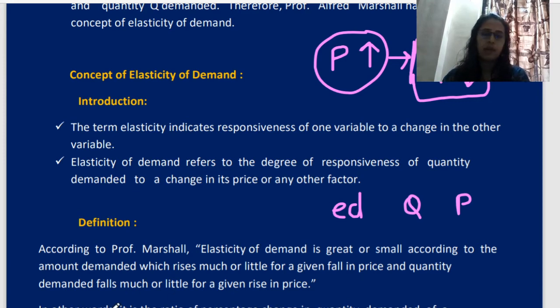Are you understanding? See, it is the ratio of percentage change in quantity demanded of a commodity to percentage change in price. Elasticity of demand is great or small according to the demand. Whatever quantity we have reacted, accordingly you will get the value. But you are reacting to what? You are reacting to price. So, quantity demanded falls much or little for a given rise in price.